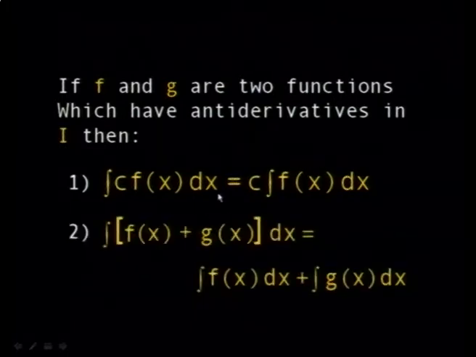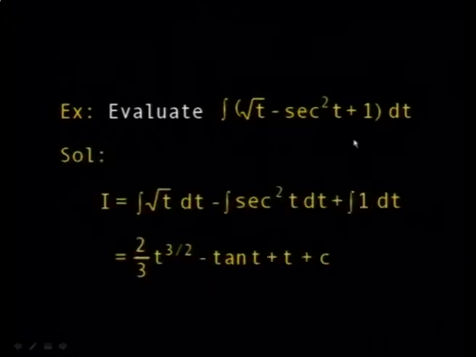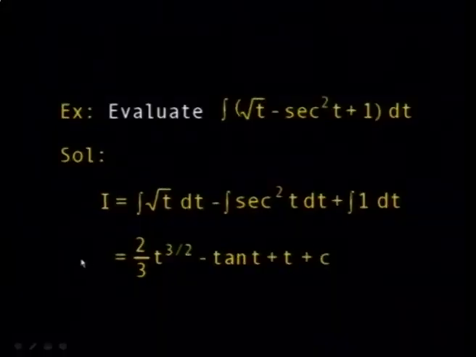Again, the indefinite integral of the sum of two functions is equal to the sum of the indefinite integrals of the functions. So for example, if you wish to evaluate such an indefinite integral, you apply the theorem. In other words, you sum up the integrals of each. The integral of the square root of t is 2 over 3, t to the power 3 over 2. The integral of sec squared is tan, and the integral of 1 is t. So you get this expression here at the end.